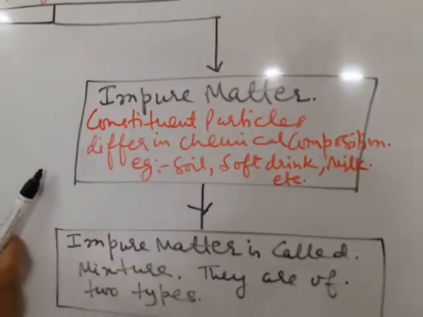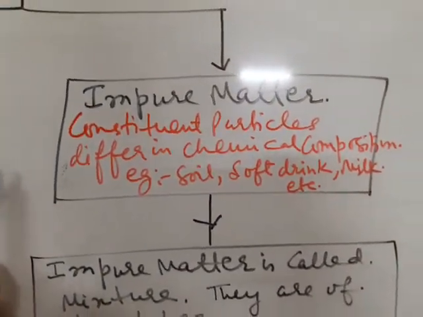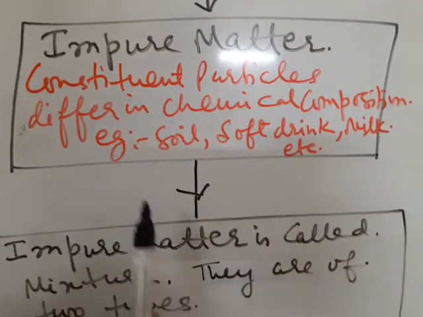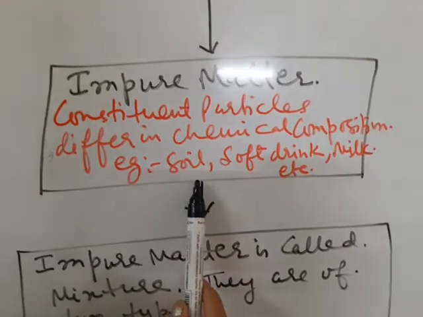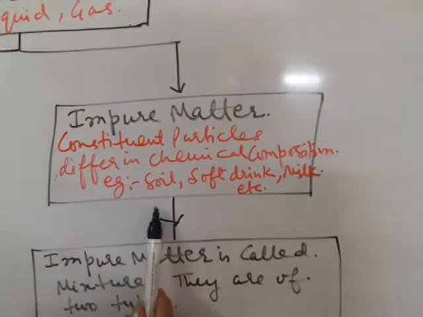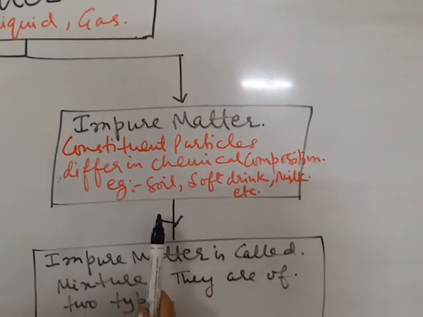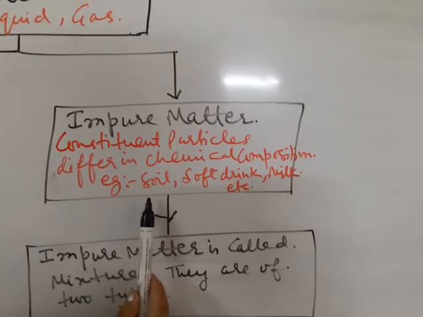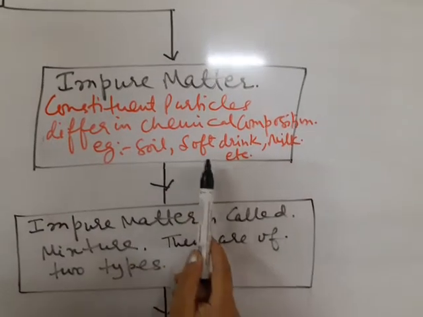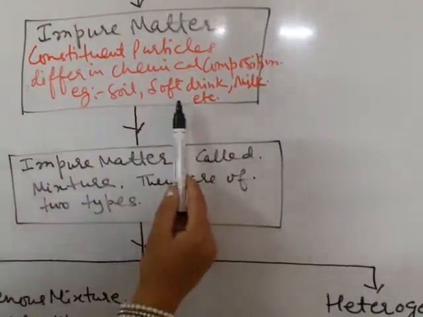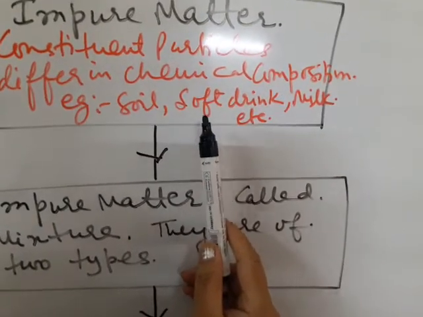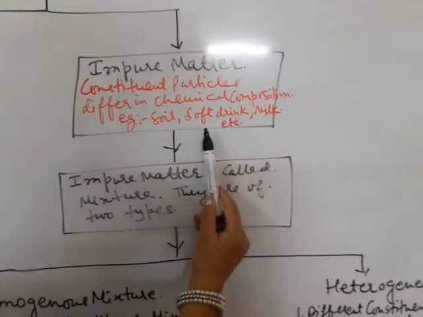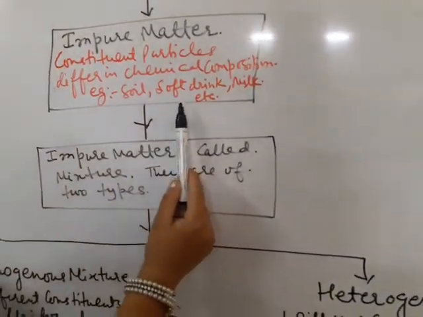What are impure matter? Impure matters are those in which constituent particles differ in chemical composition. For example, soil. Soil is impure matter. It contains humus, fertilizers, sand, clay and so many other impurities. Even soft drink contains some carbon dioxide, some color and water, some other minerals also. So it is not a pure matter, it is impure matter.